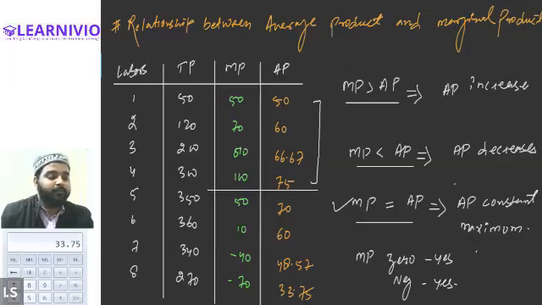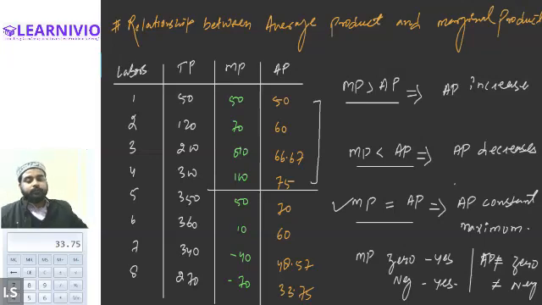So MP can be negative, MP can be 0, but AP can never be 0. It can never be 0, and neither can it be negative. So these are the four relationships between the AP and the MP. Is it clear, Alexander? Yes, sir.